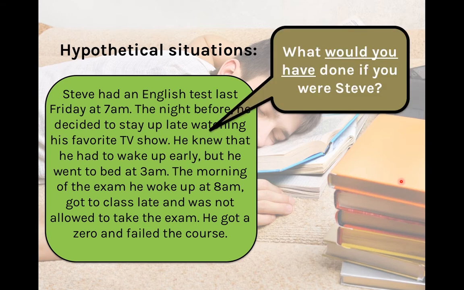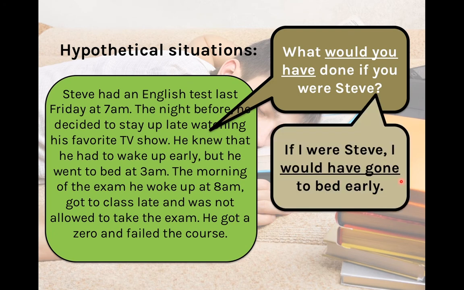The third question is, what would you have done if you were Steve? Remember that we use would plus have plus the past participle to imagine your own behavior. You're going to put yourselves in Steve's shoes and you're going to say what you would have done.